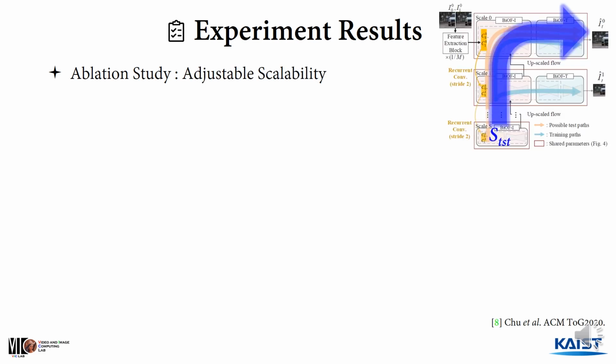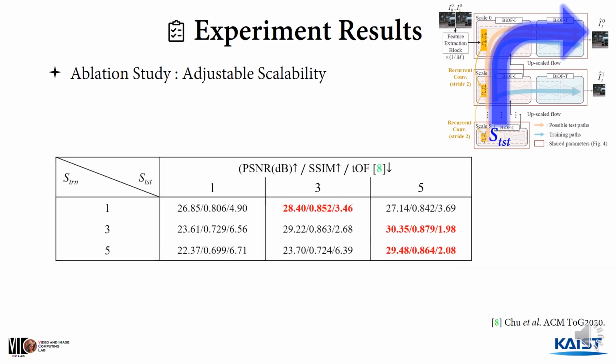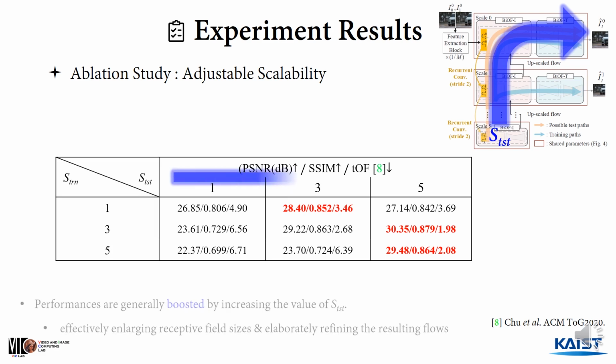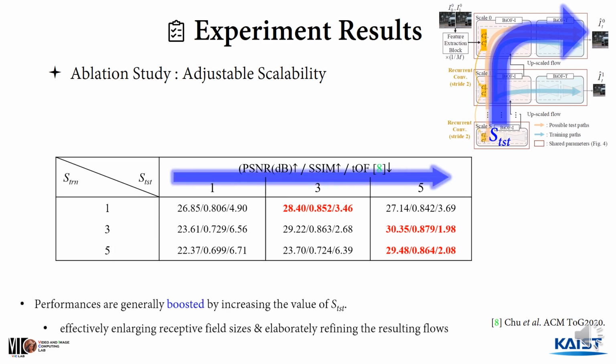The lowest scale depth S_test for the inference can be adapted to the degree of motion magnitudes and spatial resolution of the input frames, even after training. We show the adjustable scalability of our framework for diverse combinations of S_train and S_test. As shown in this table, the performance is generally boosted by increasing S_test, with the help of effectively enlarging receptive field sizes and elaborately refining the resulting flows.